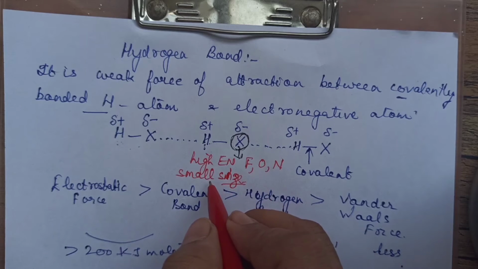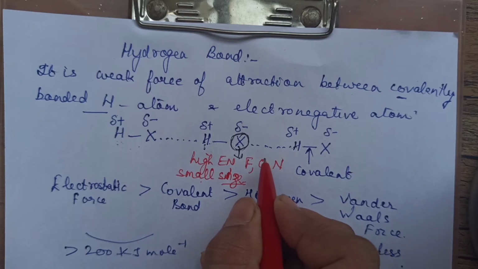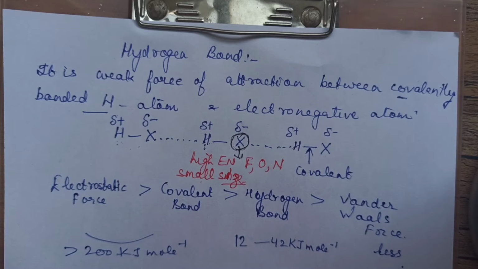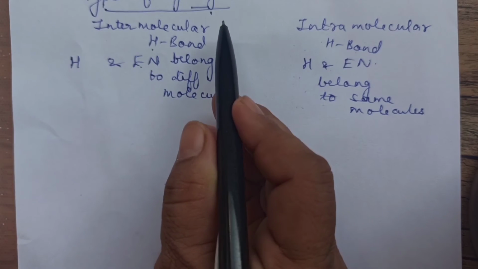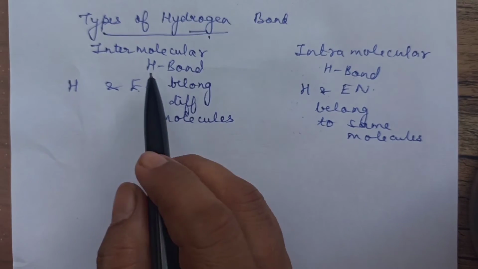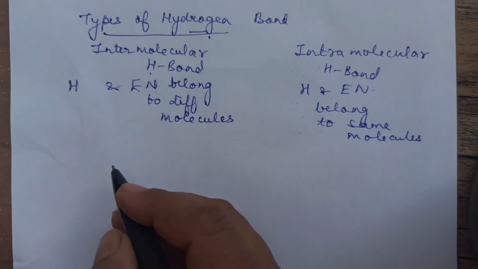And secondly, it should be smaller in size, and the electronegativity should be 3 or more than 3. Clear? Now again we will talk about types. Now let us see this again. Two types of hydrogen bond, children, I told you. Number one, intermolecular, where hydrogen and electronegative element belong to two different molecules.